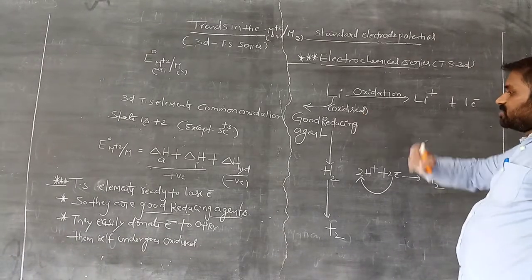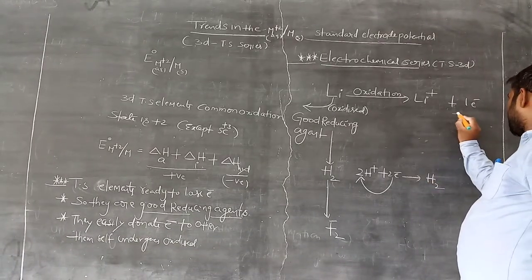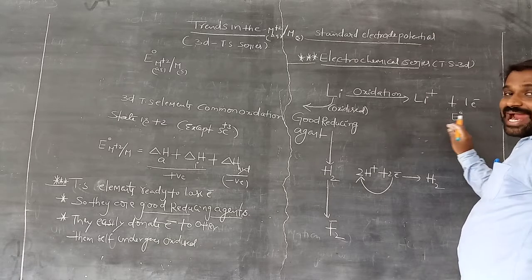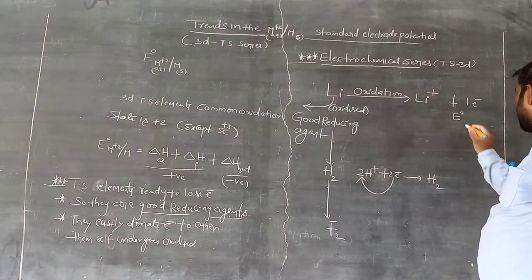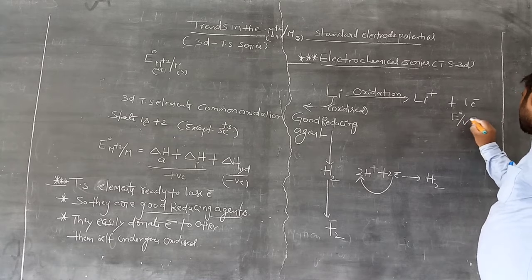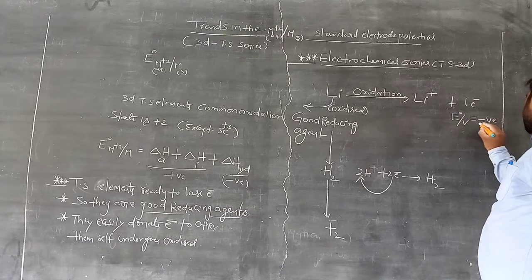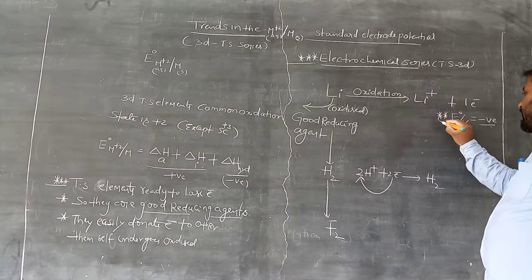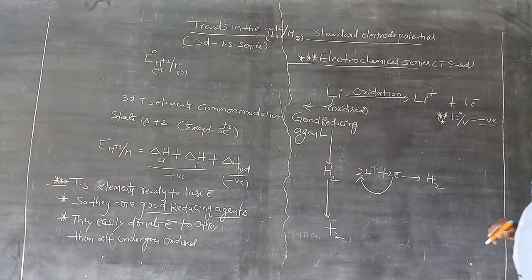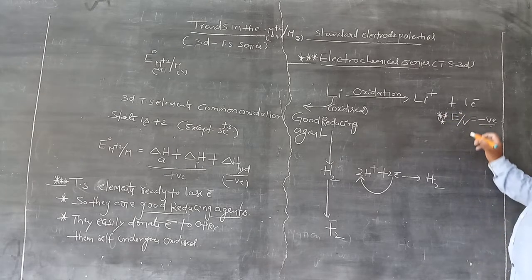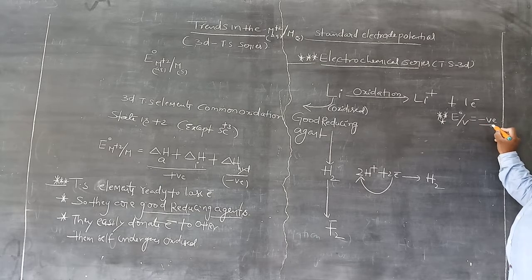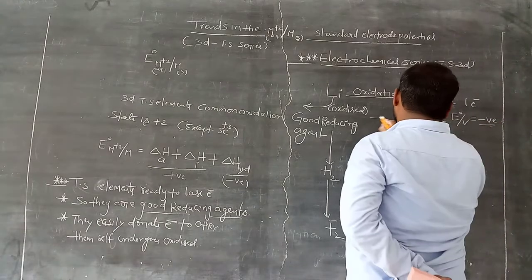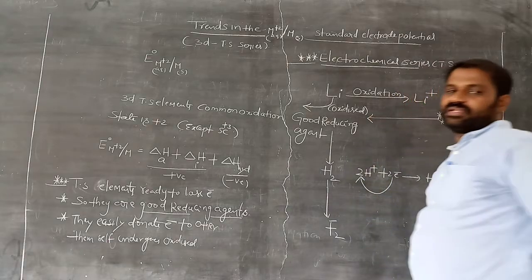These are good reducing agents. That means their standard electrode potential, standard reduction potential, is mostly negative. Remember this. If the standard reduction potential of an electrode is more negative, then those are called good reducing agents.